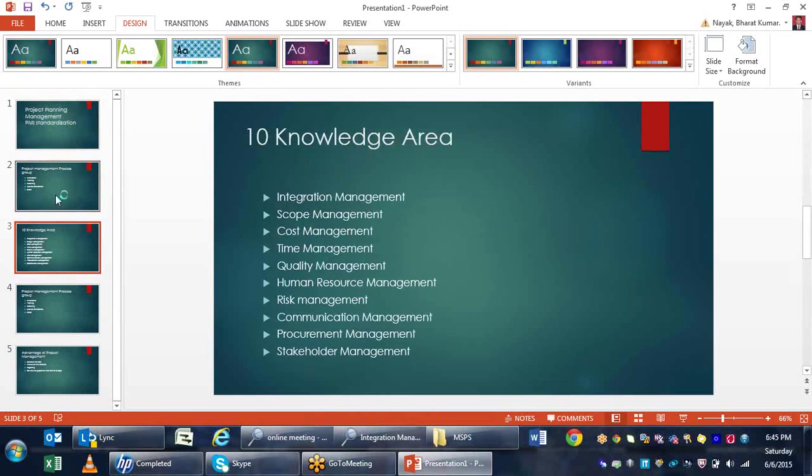Then comes quality management. As I discussed before, for every project that we conduct, we have a number of constraints. The constraints are scope, time, and cost. In PMS standardization, we call these three knowledge areas, scope, time, and cost, the triple constraint. If I maintain the whole project with scope, time, and cost, then I can get a quality project.